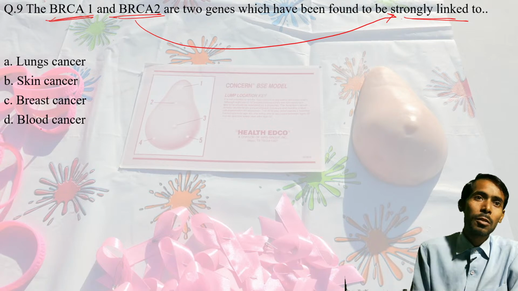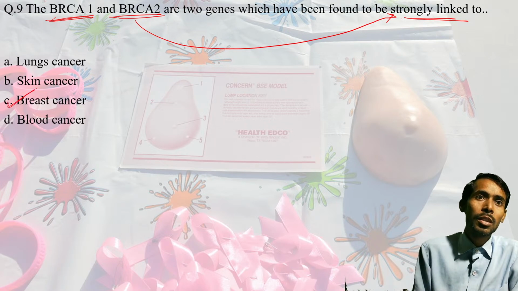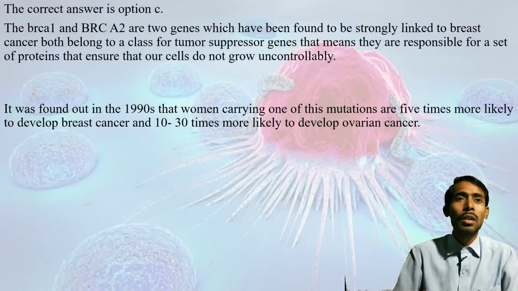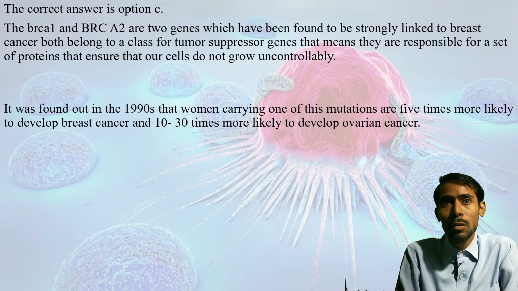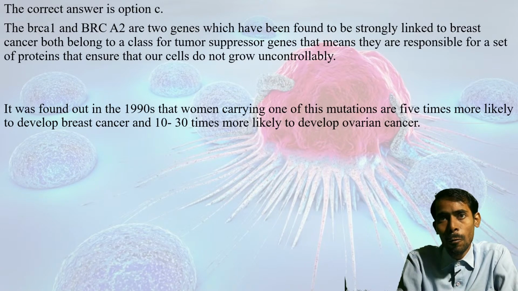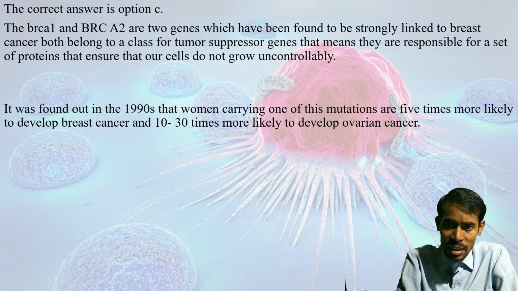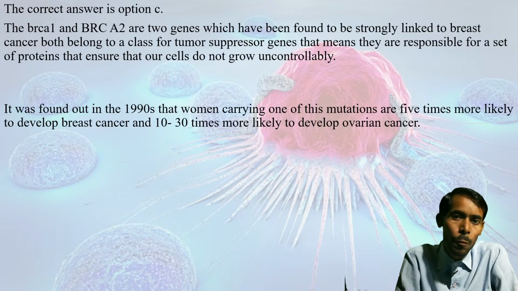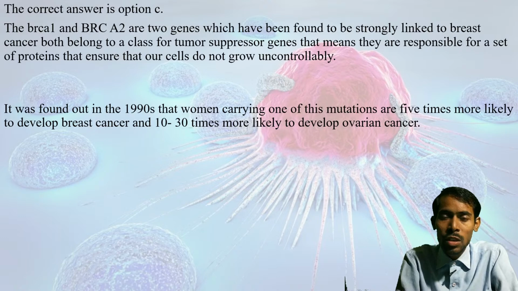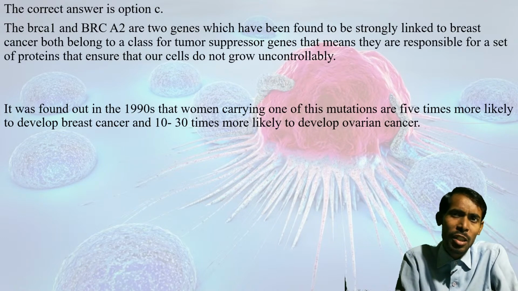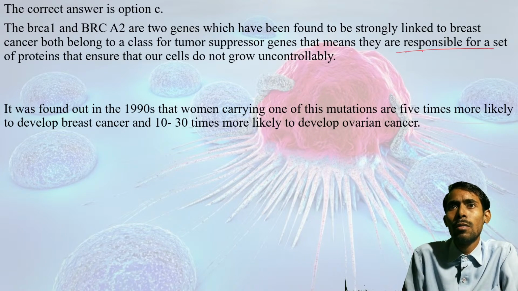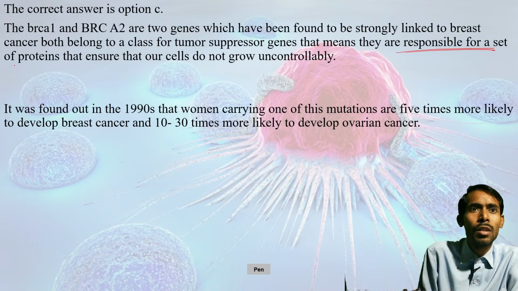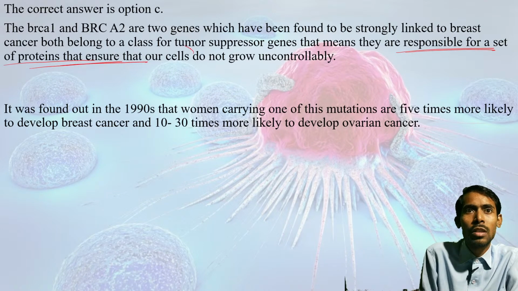So the correct answer would be breast cancer. Now coming to the explanation, BRCA1 and BRCA2 are the two genes which have been found to be strongly linked to breast cancer, and both belong to the class of tumor suppressive genes. They are responsible for a set of proteins that ensure that our cells do not grow uncontrollably.